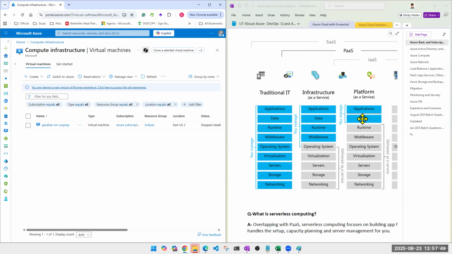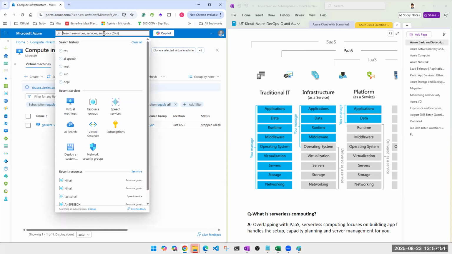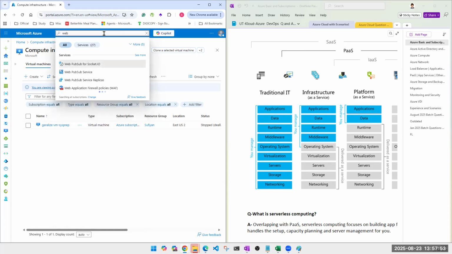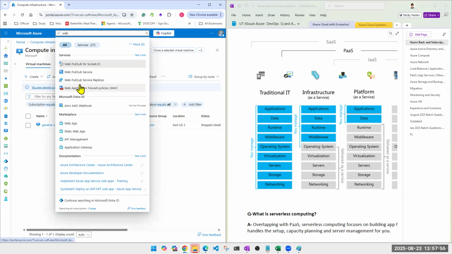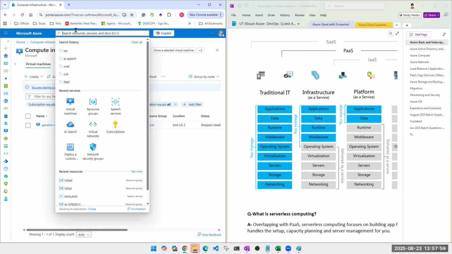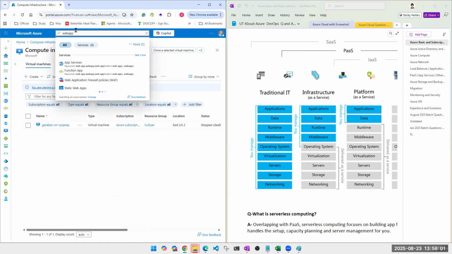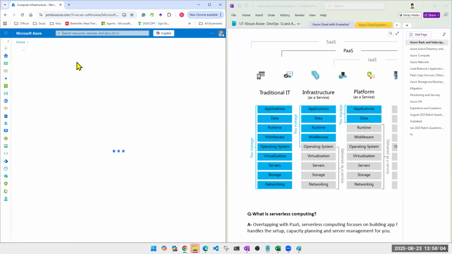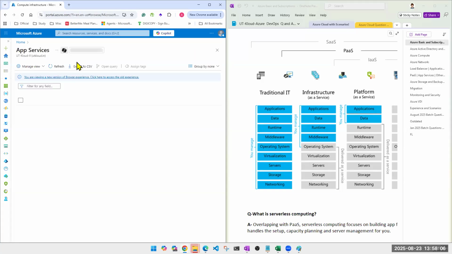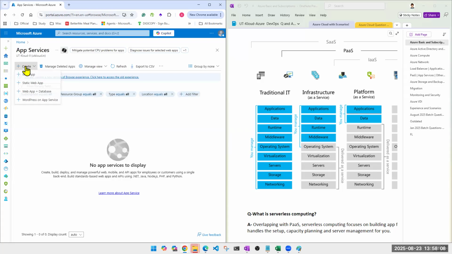Second thing, it's platform as a service. Let's say I want to directly run it on an app. I'm running web app. Right? So don't worry about the names, etc., guys. Okay, just understand the concept. Under a web app, what happens?